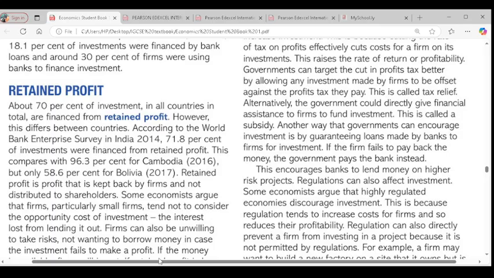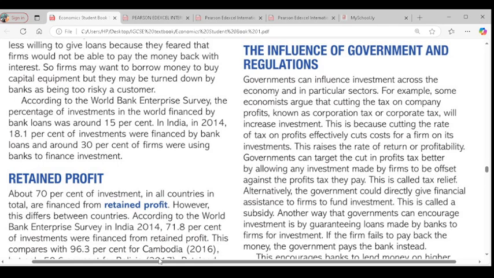But then we have to think about retained profit, which comes after taxes have been paid. So if there's a low tax rate, then the retained profit will be higher. Then firms might be willing to invest more in capital goods. So a cut in tax rate, especially corporation tax, might increase investment. Is it clear? Yes. The next one, which is the last one, is the influence of governments and regulations.